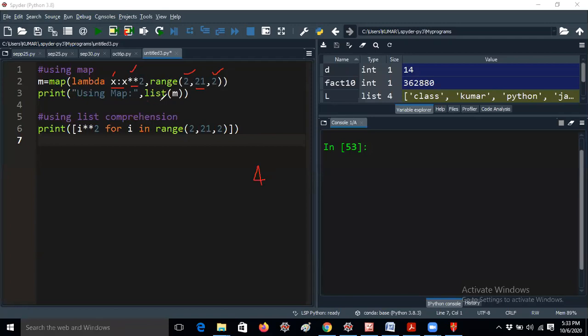Now we are printing the list with m. Why am I giving list? Without giving list, you get a map object value, and we do not require the map object value. Map is one of the objects. So here you have to print the elements using list or tuple, whatever it may be. You need to give the intervals.